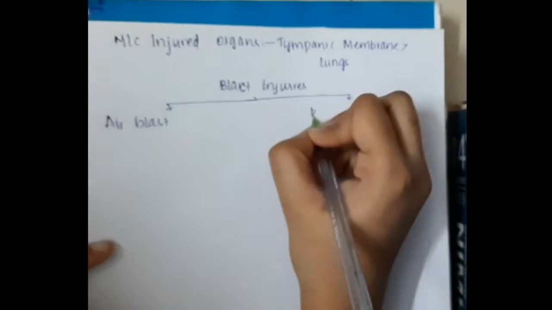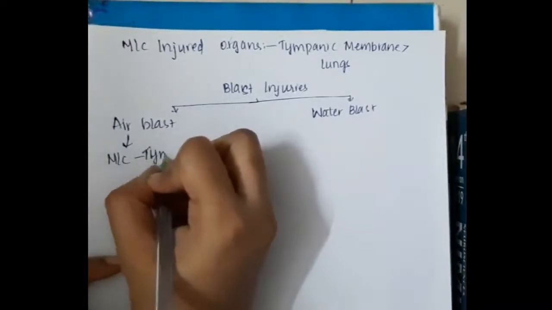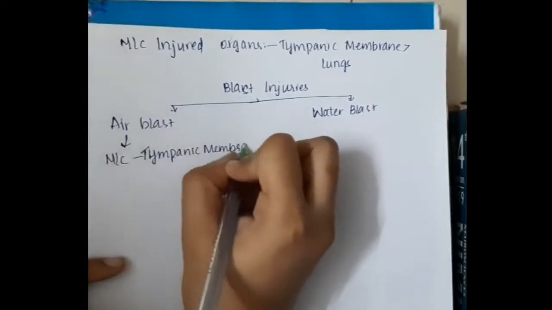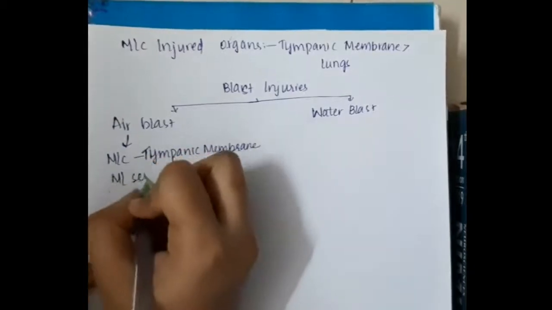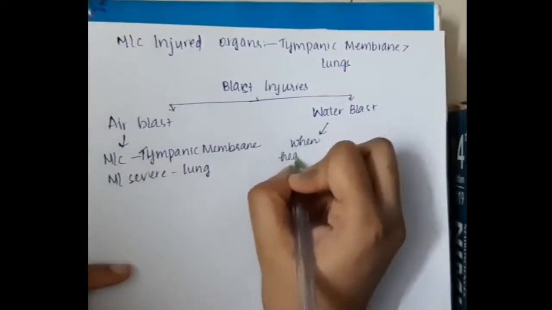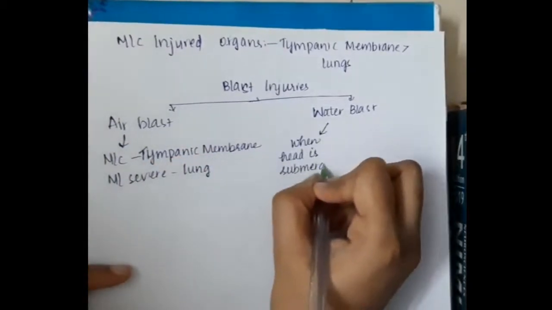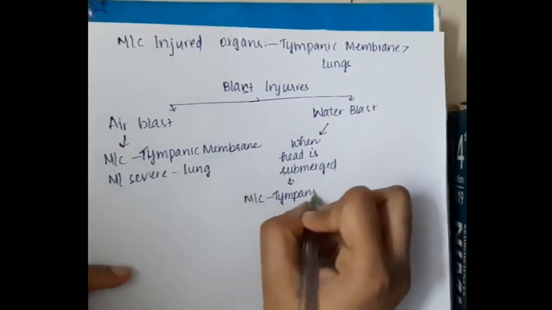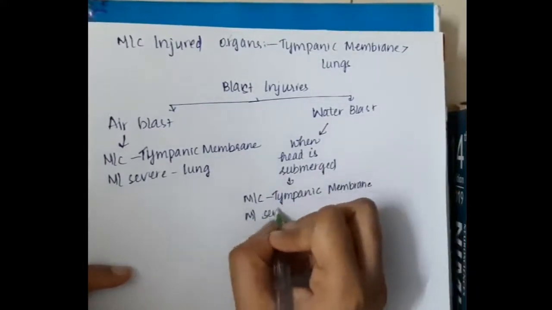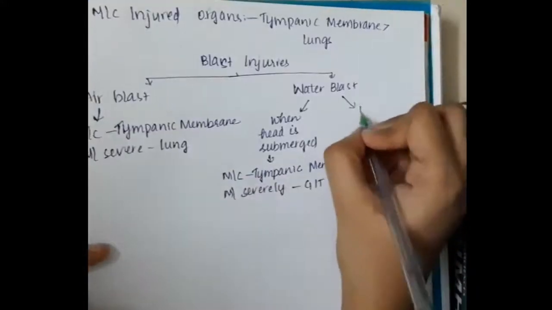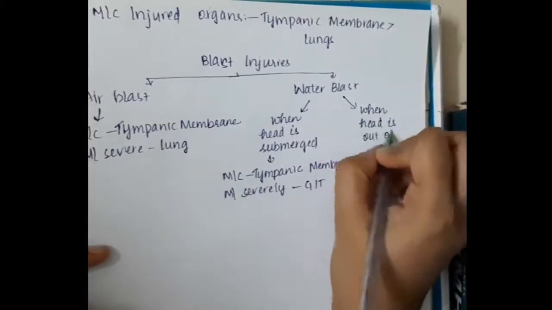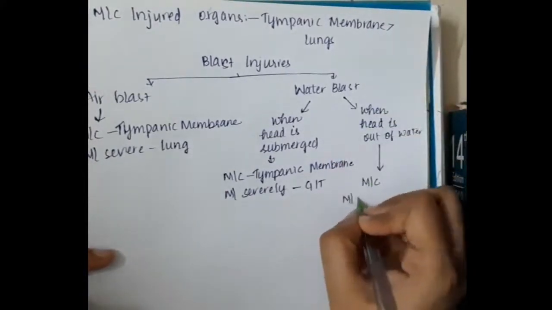Blast injuries can be divided into two types. One, we have air blast injuries. Second, we have water blast injuries. In air blast injuries, the most common injury is to the tympanic membrane, but the most severe injury is to the lung. Then in water blast injuries, when the head is submerged in the water, the most common organ injured is the tympanic membrane and the most severe organ injured is the GIT.